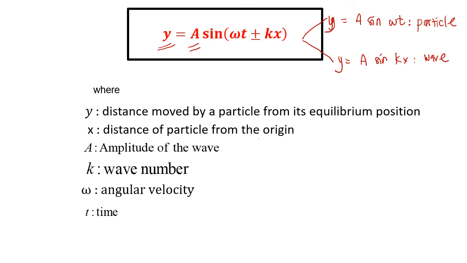And then the unit of k depends on the unit of x. So the unit of x and the unit of k will be the same. If the unit of x is in cm, then the unit of k is per cm. And y and a must have the same unit. So if the unit of y is in cm, then the amplitude is also in cm.